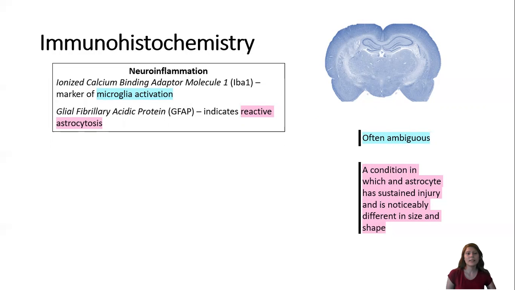Our second assay is a glial fibrillary acidic protein, or GFAP, assay, which indicates reactive astrocytosis. Reactive astrocytosis is a term not too many of us may be familiar with. This is simply a condition following astrocyte injury that is noticeably different in shape and size. Oftentimes, the astrocytes will become larger.